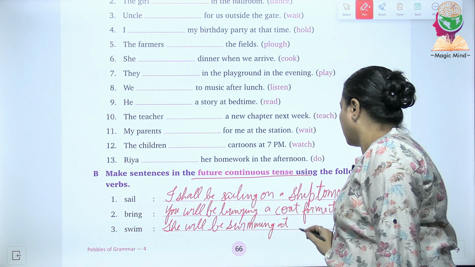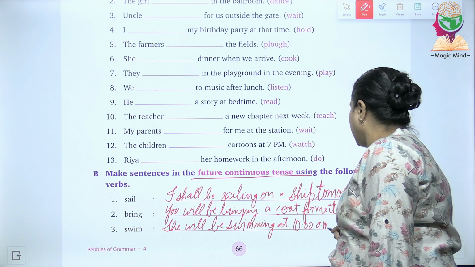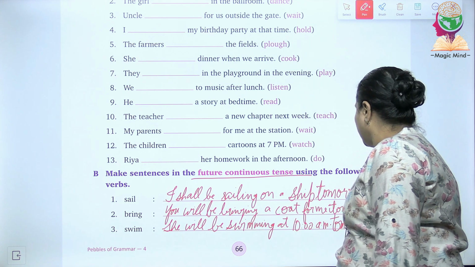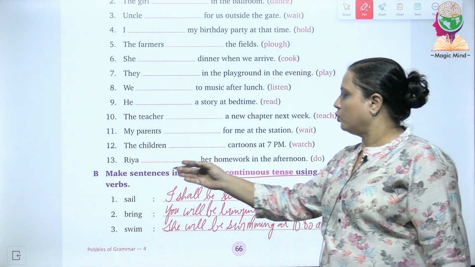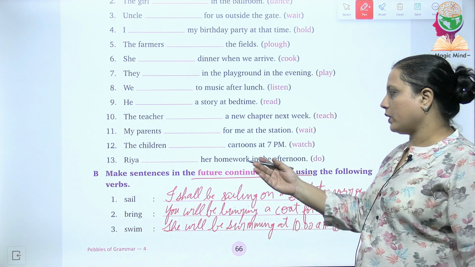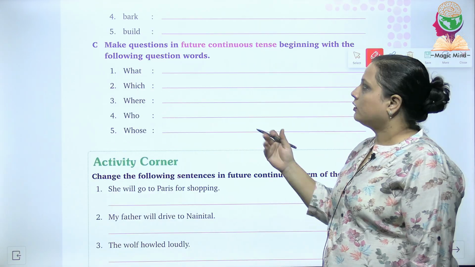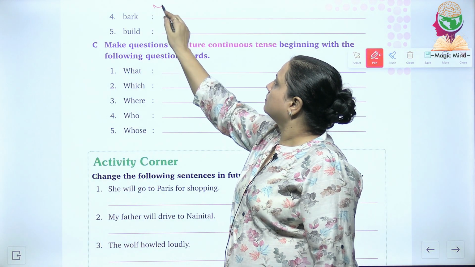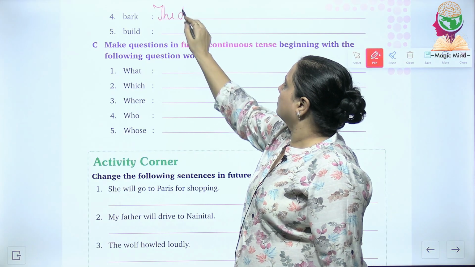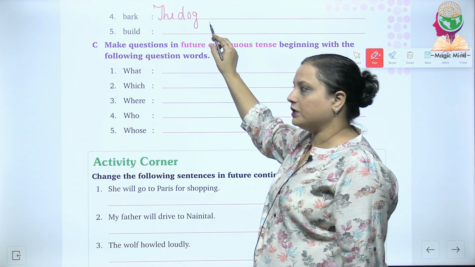at 10 a.m. tomorrow. So, 3 parts of this question we have done on this page. Let's now move to the next page. The fourth one is bark. The dog, what will we use here? Will be.